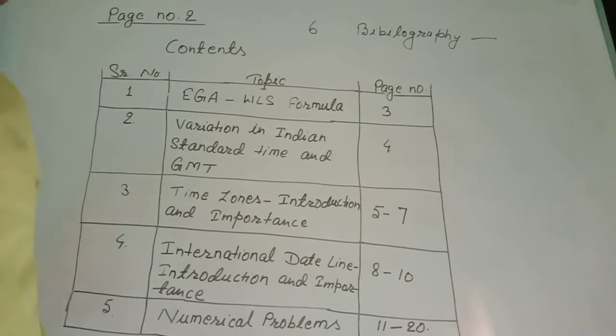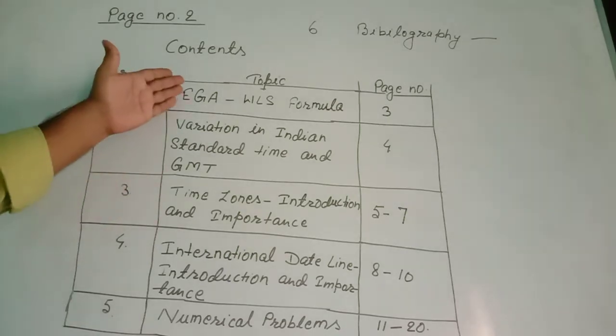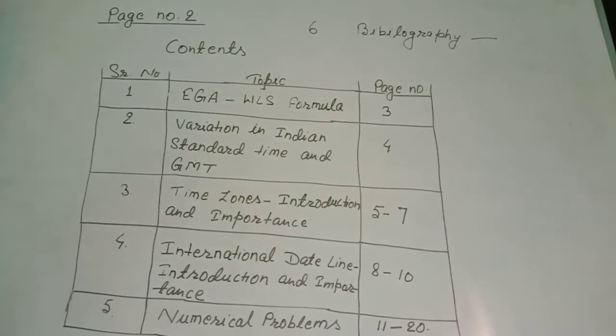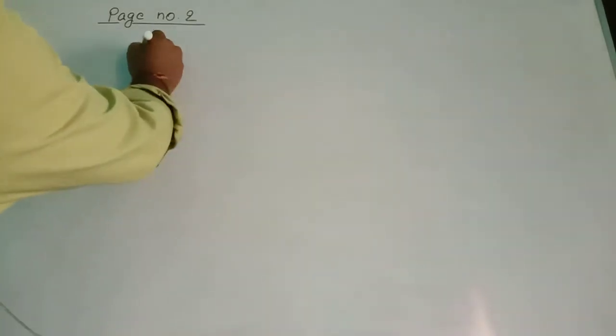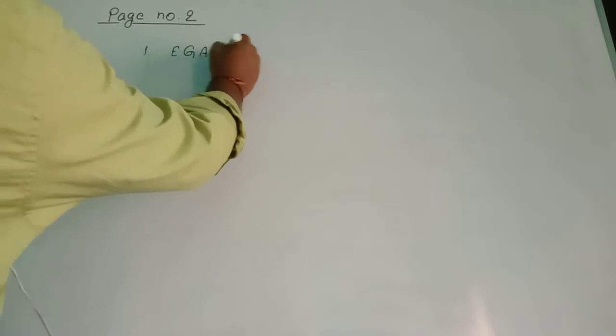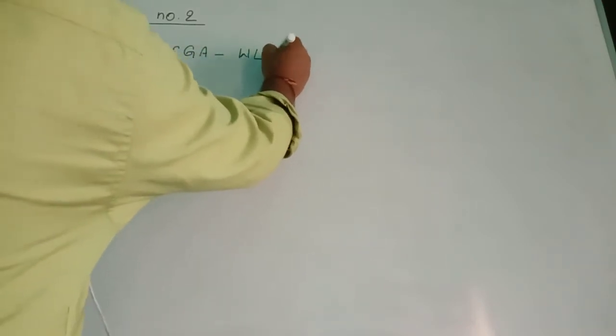And after that we go through the explanation of all these topics. Now, the explanation of those contents. First was the EGAWLS formula.